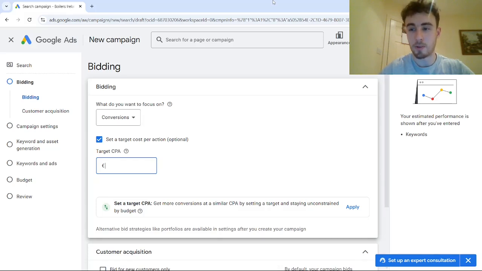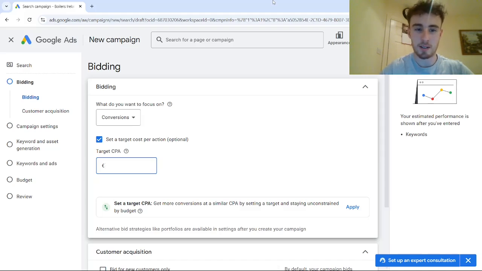But what we've noticed with that is that we'd get really expensive clicks, which we don't mind to some extent once we have a high conversion rate. But even with the really high cost per clicks, we just wouldn't be getting any conversions to make up for the high cost per click in the first place.